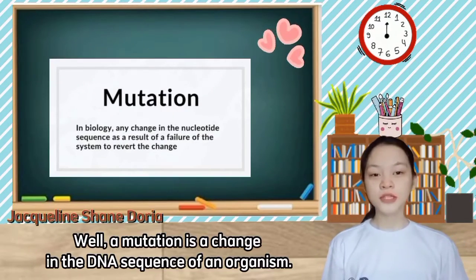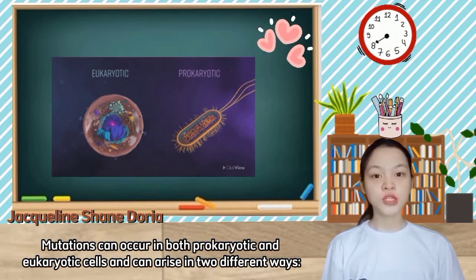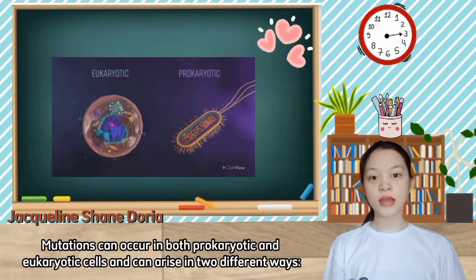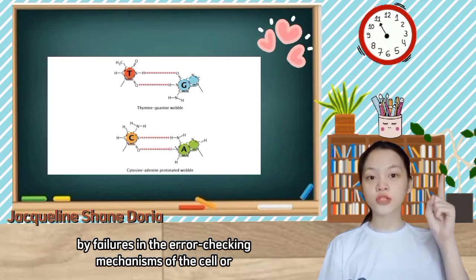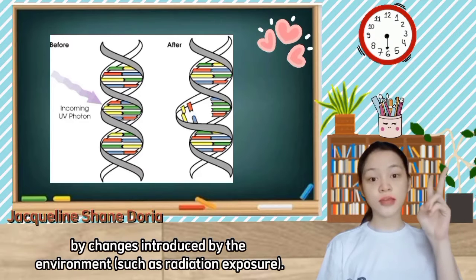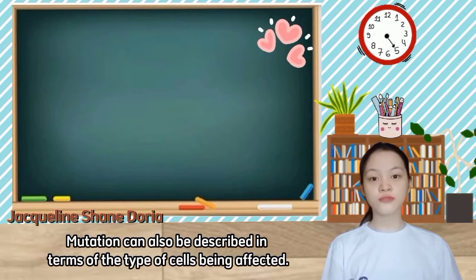Well, a mutation is a change in the DNA sequence of an organism. Mutations can occur in both prokaryotic and eukaryotic cells and can arise in two different ways. First is by failures in the error-checking mechanisms of the cell, or by the changes introduced by the environment such as the radiation exposure. Mutations can also be described in terms of the type of cells being affected.